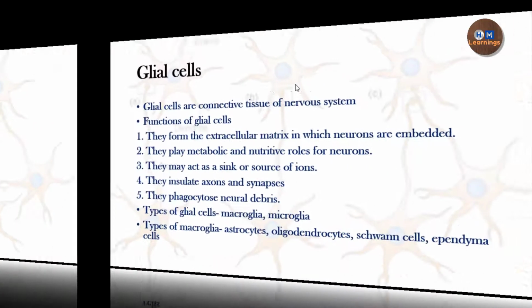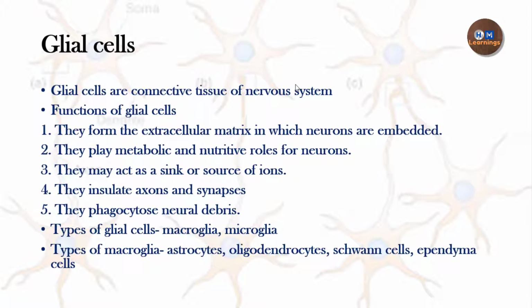Glia is a Greek word which means glue. So it acts as a connective tissue in the nervous system. It keeps the neurons together and it has many other functions also. It secretes the extracellular matrix, it plays metabolic and nutritive roles, it acts as a sink and a source of ions, it insulates the axons and the synapses by making the myelin sheath around them, and it also phagocytoses the neural debris.